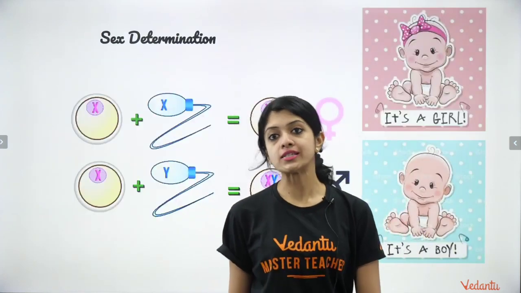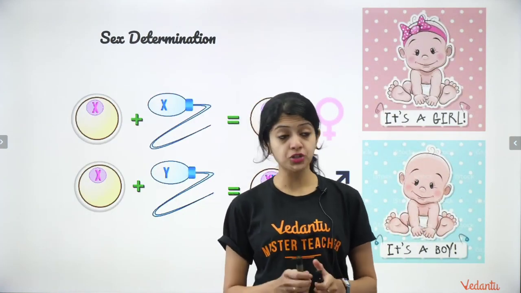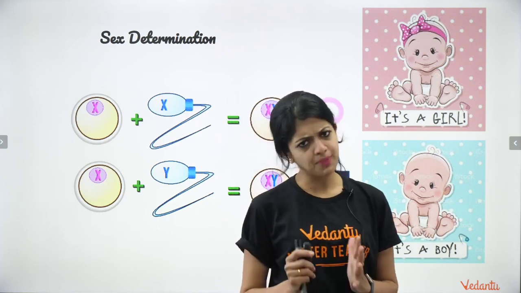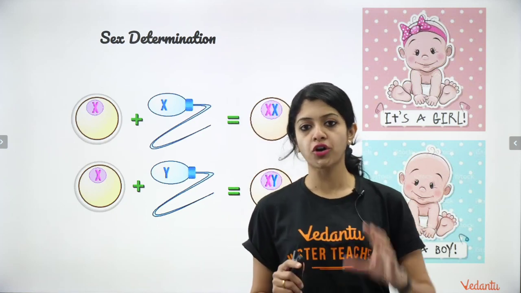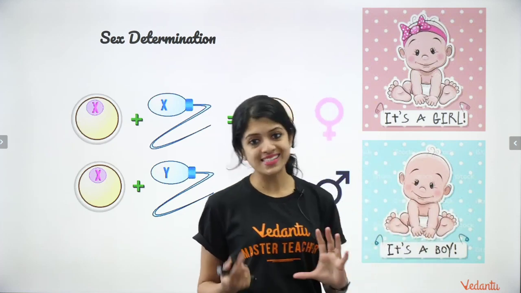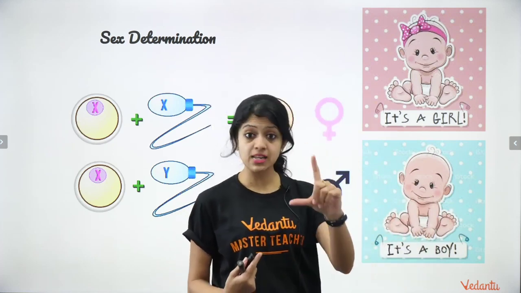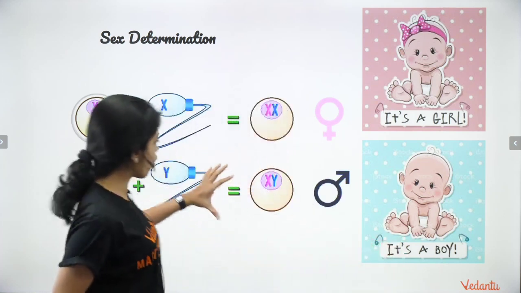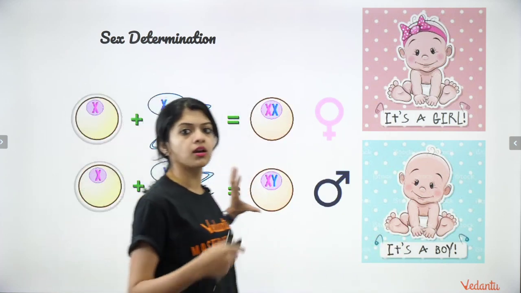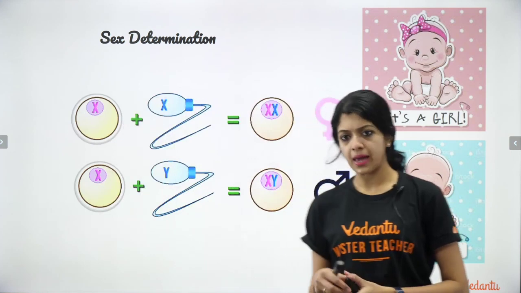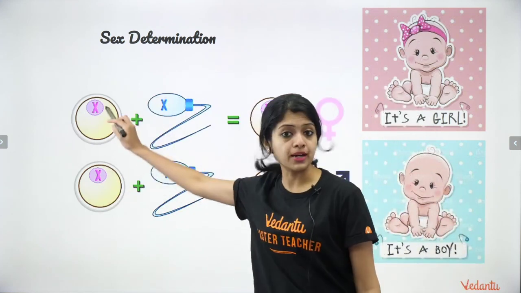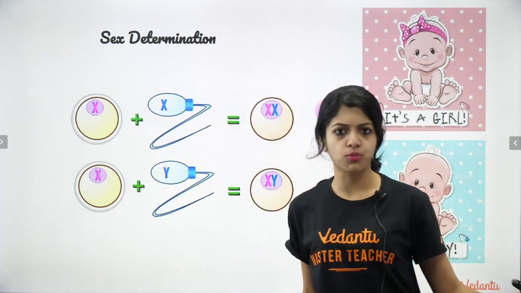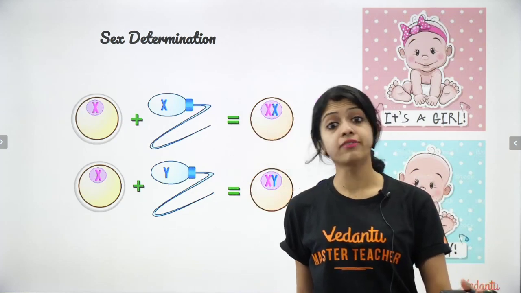Coming to the concept of sex determination: how is the sex of a baby determined? It's determined at the time of fertilization. An egg is always destined to become a female baby. An egg always carries only an X chromosome, because a female does not have a Y chromosome.